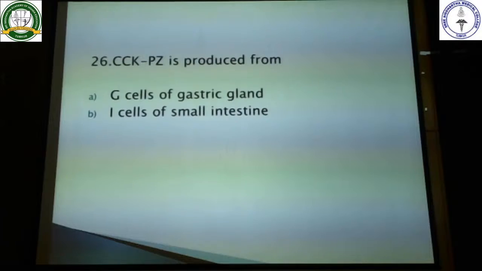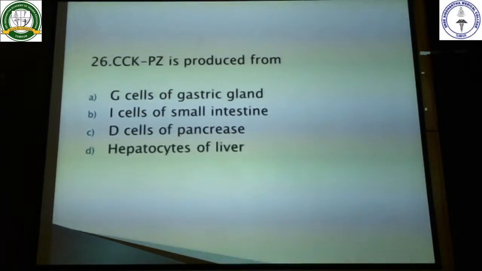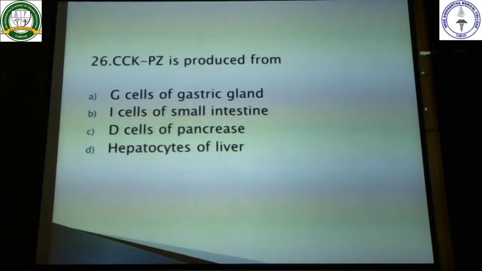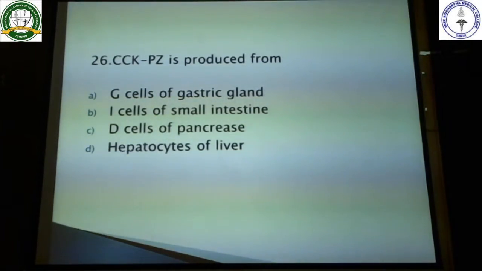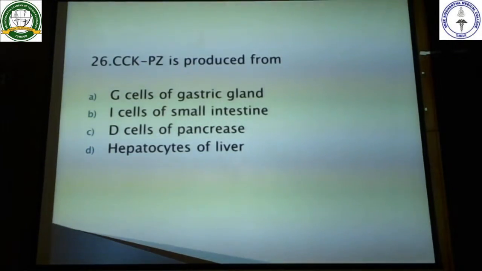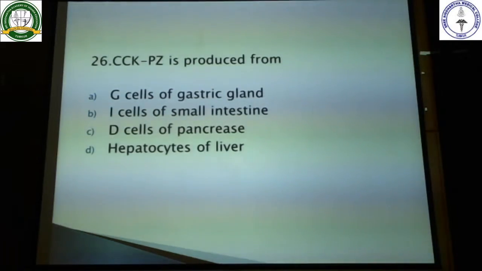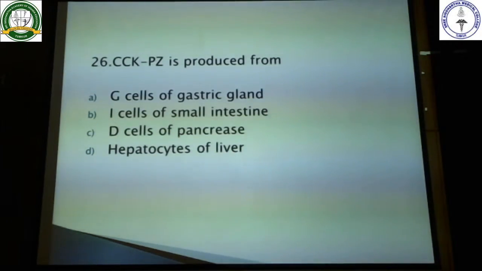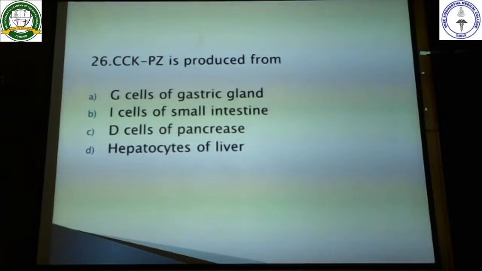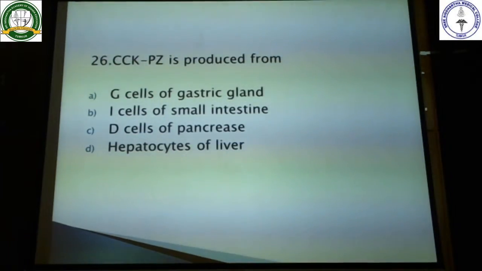I cells of the small intestine, D cells of the pancreas, and hepatocytes of liver. Hepatocytes of liver won't produce cholecystokinin pancreozymin. D cells of pancreas are delta cells, which secrete somatostatin, and G cells of the gastric glands is not the answer. So I cells of the small intestine secrete cholecystokinin pancreozymin. G cells secrete the gastrin. So the option here is B, I cells of small intestine.